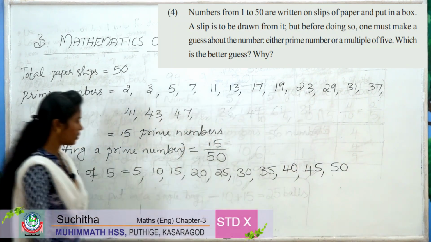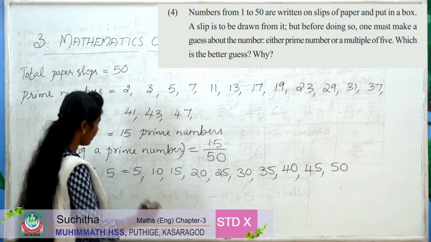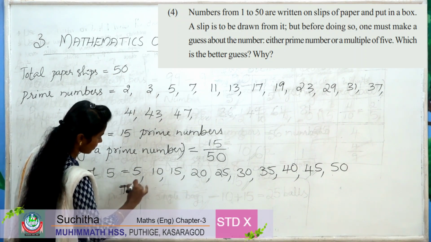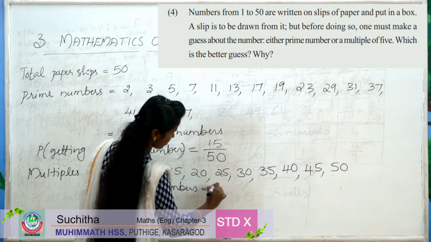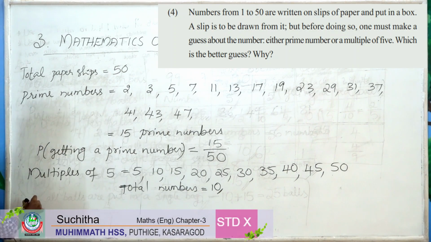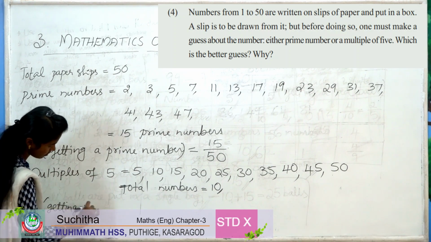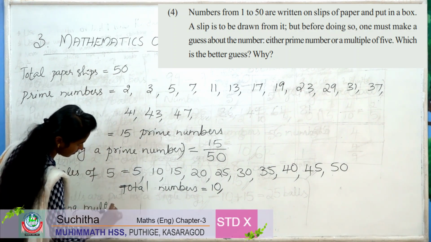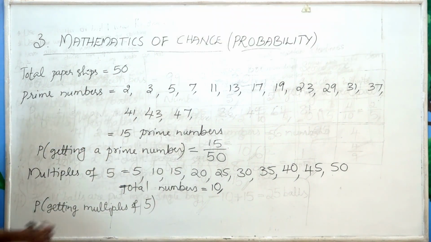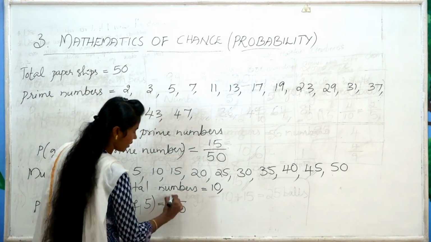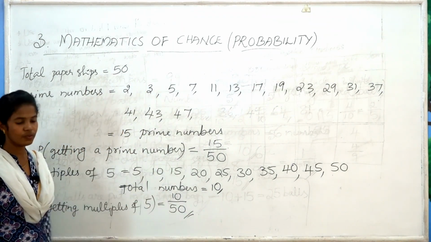So the total number of multiples of 5 is 10. Therefore probability of getting a multiple of 5: out of 50, multiples of 5 are 10. So probability is 10 by 50.